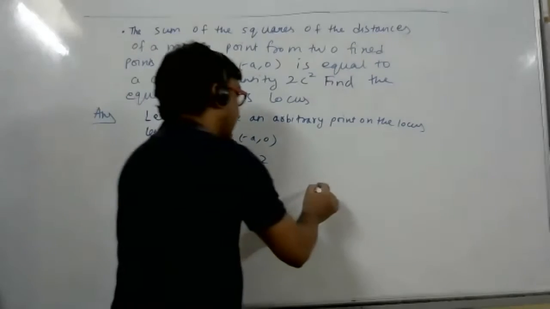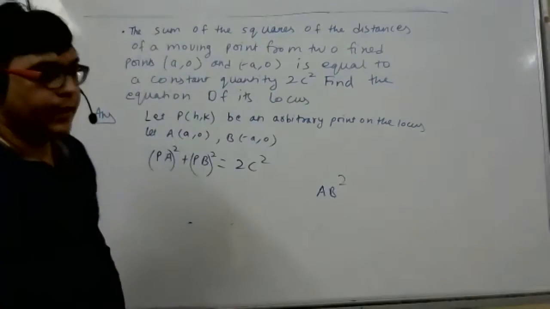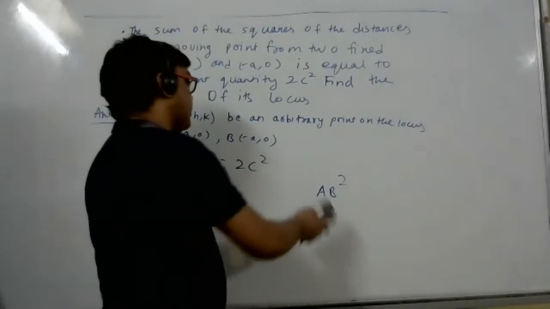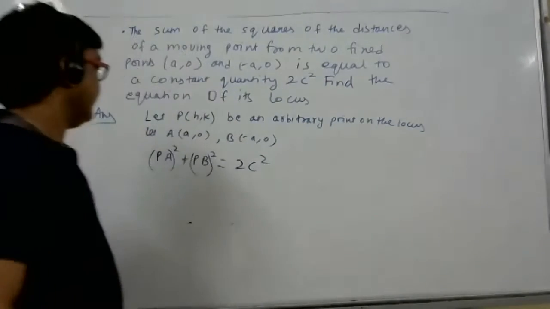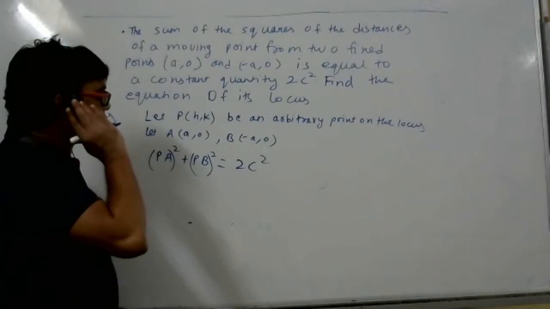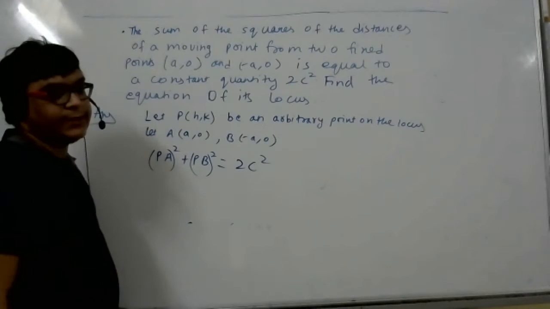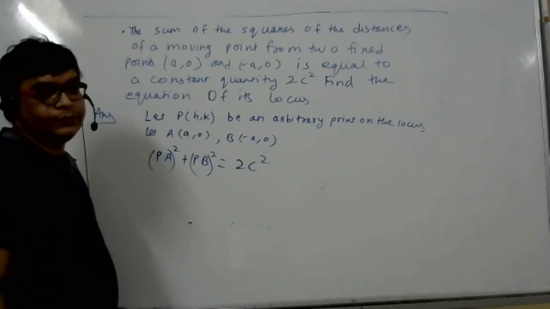When I say AB square, it is understood that it is AB whole square. How can the alphabet B be squared? Any other doubt? Shall I proceed or not? Yes, sir, you can continue.